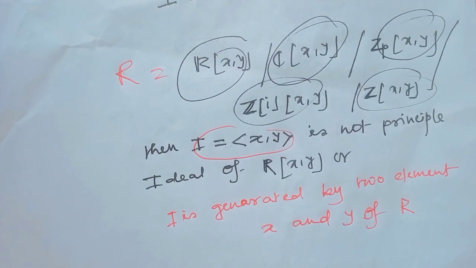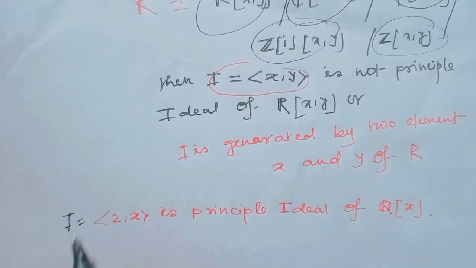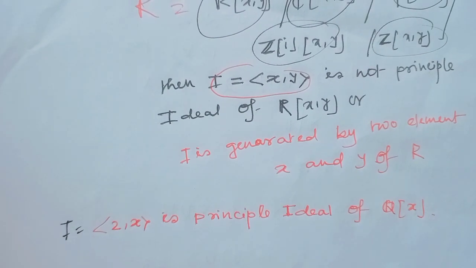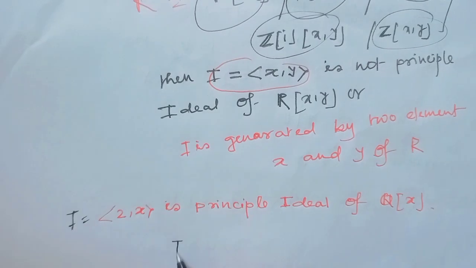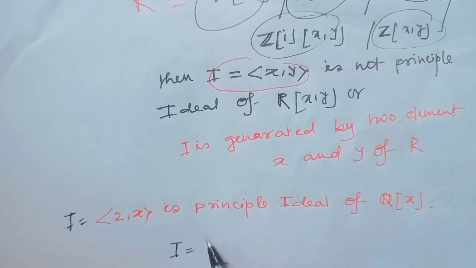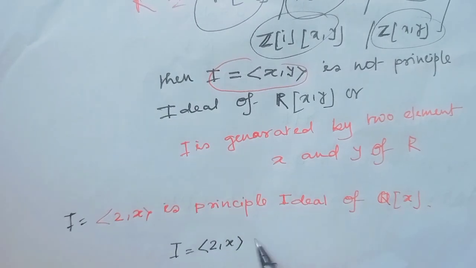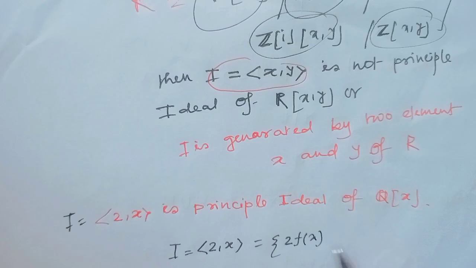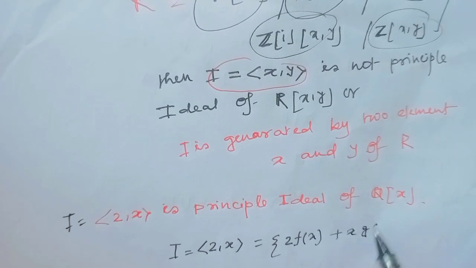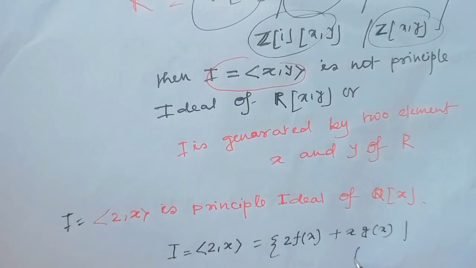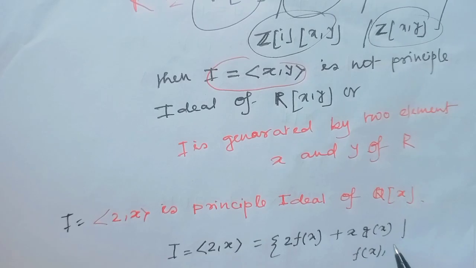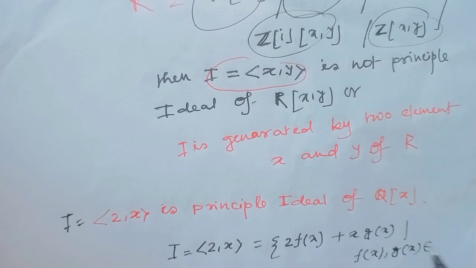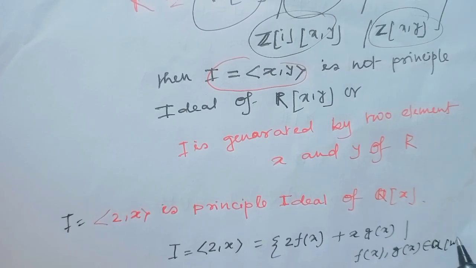Okay. Or is I equal to the ideal generated by 2 and x a principal ideal of Q[x] or not? The ideal generated by 2 and x looks like 2 times f(x) plus x times g(x), where f(x), g(x) belong to Q[x].